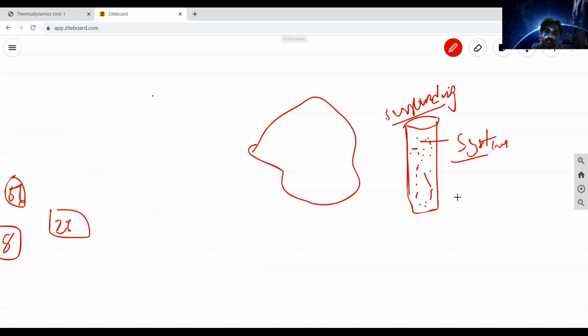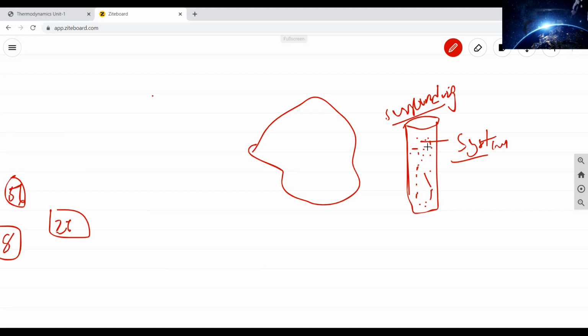So once, after a few minutes, you need to tighten the cap on top of this flask. This is the flask, and I need to fill it up with water inside. Initially heat will transfer between system to surroundings and surroundings to system.